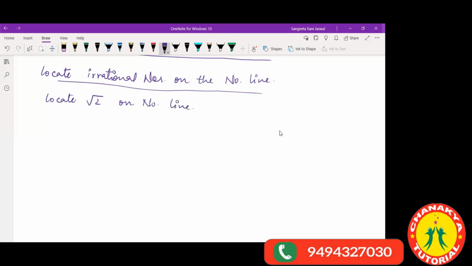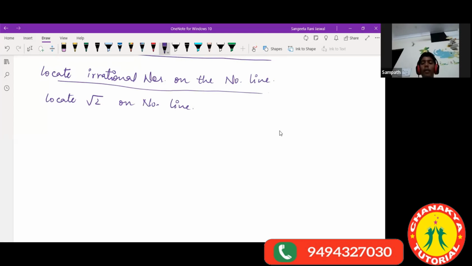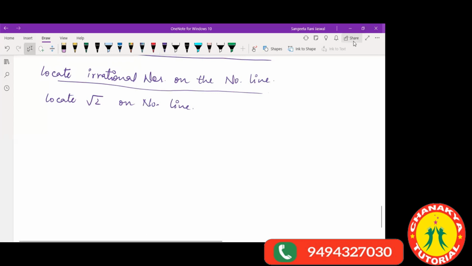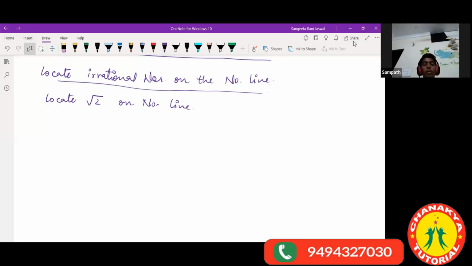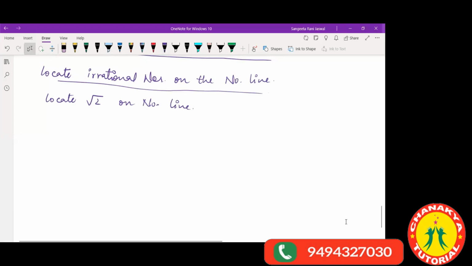So you must have done this. So quickly tell me, how will you do it? Now we'll take a number line. We'll take one unit, maybe 1 centimeter or 2 centimeters. Then we'll construct a 90-degree angle, and then while taking the measurement of 1 unit, we'll cut an arc on the 90-degree angle, and then join it with the 0 integer. Yes, absolutely right. You are right, Sampath. Good. Okay. Now those who still have some doubt in that, you can pay attention.